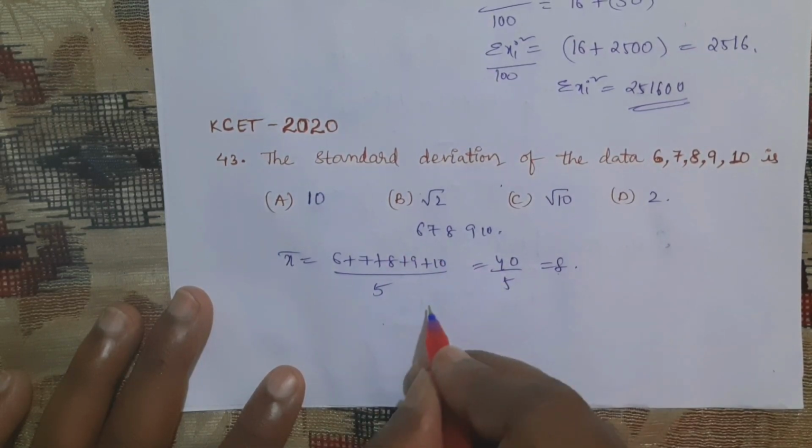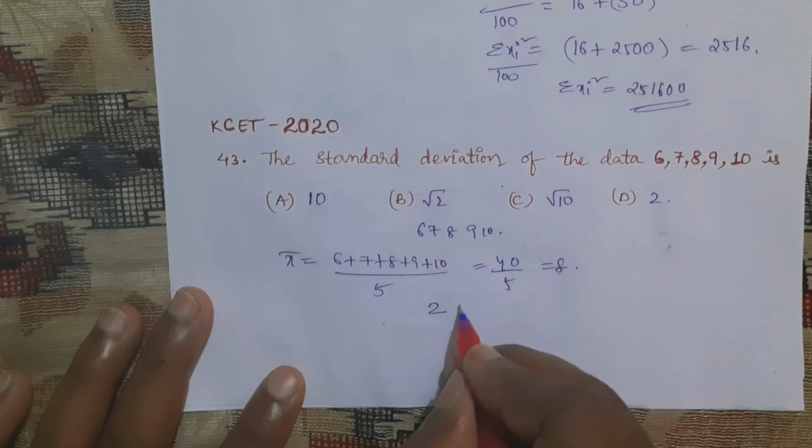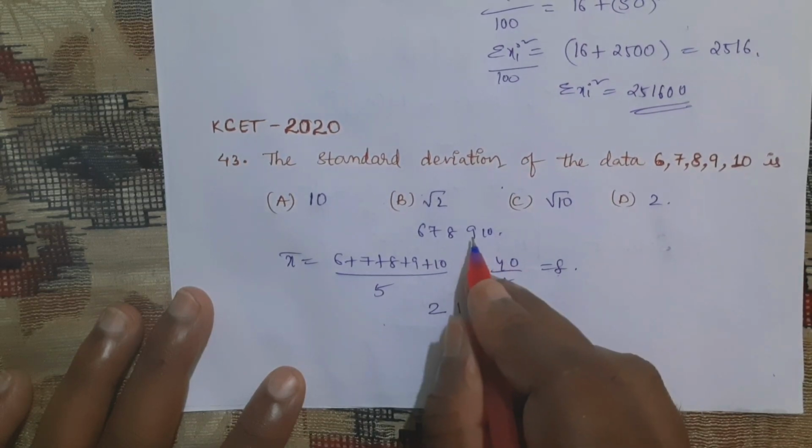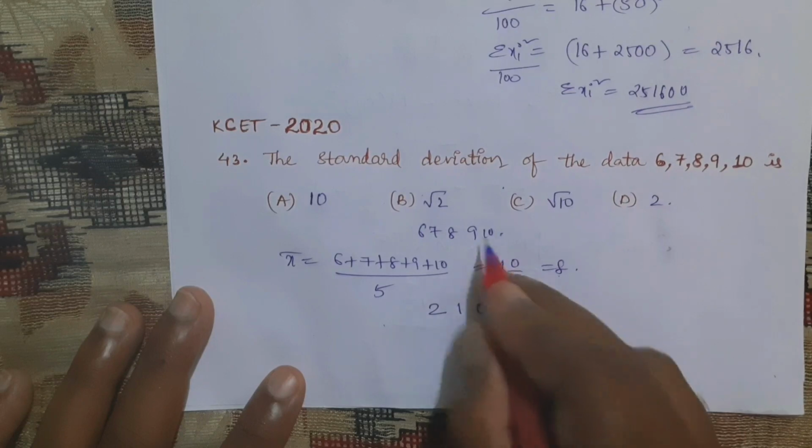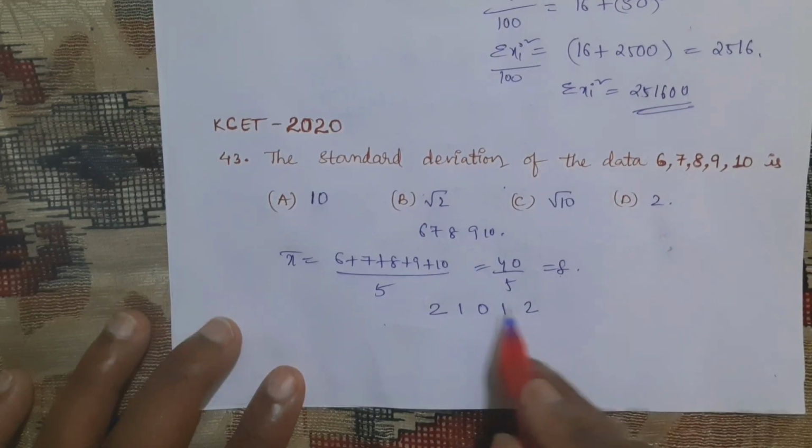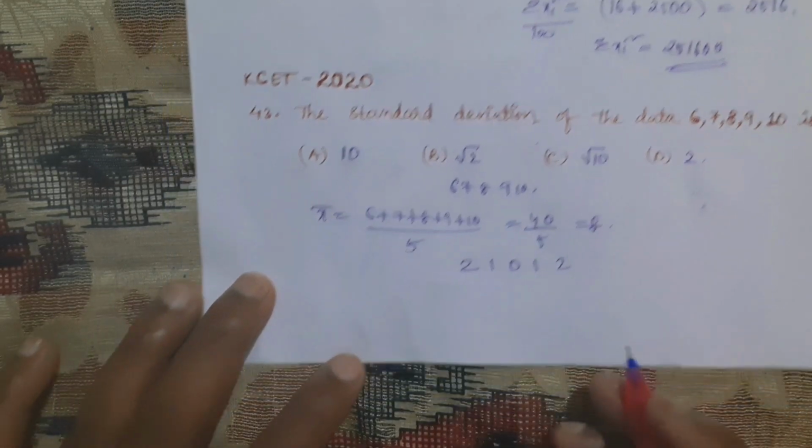Now, as we got 8, you find the deviation between these given observations and the mean. 8 minus 6, which is 2, and then 8 minus 7, 1, 8 minus 8, 0, 8 minus 9, which is 1, 8 minus 10, which is equal to 2. So here we got the observations.